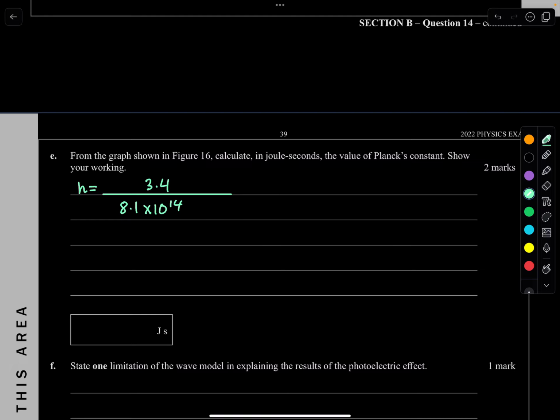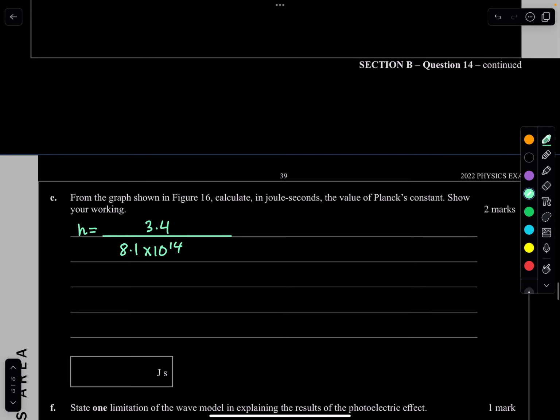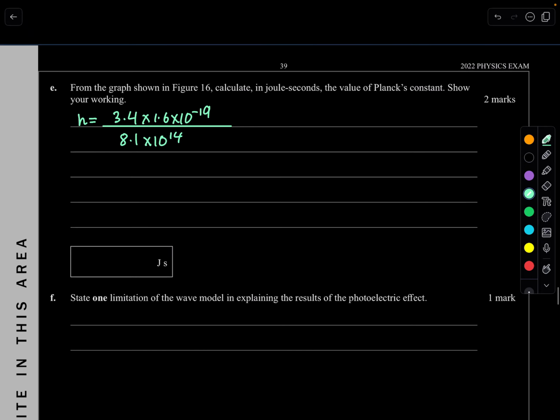This will give me electron volts per second. Remember, we want it in joules, and this is our energy in electron volts, so we make it into joules. I'm going to multiply by 1.6 times 10 to the negative 19 to make it back to joules. So here should give you my Planck's constant: 3.4 times 1.6 times 10 to the power of negative 19, over 8.1 times 10 to the power of 14. Beautiful. And that gives me 6.7 times 10 to the power of negative 34.